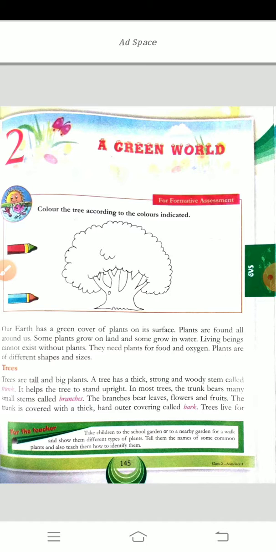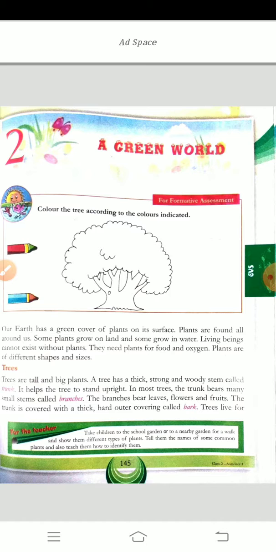A Green World. We know the world is where we are living. We are living on the land on earth. It is called the world, right? So how is our world? Our earth is called the blue planet, right? Earth is called the blue planet. Why do we call it a green world here? What is the reason behind that? Now I am going to teach you.